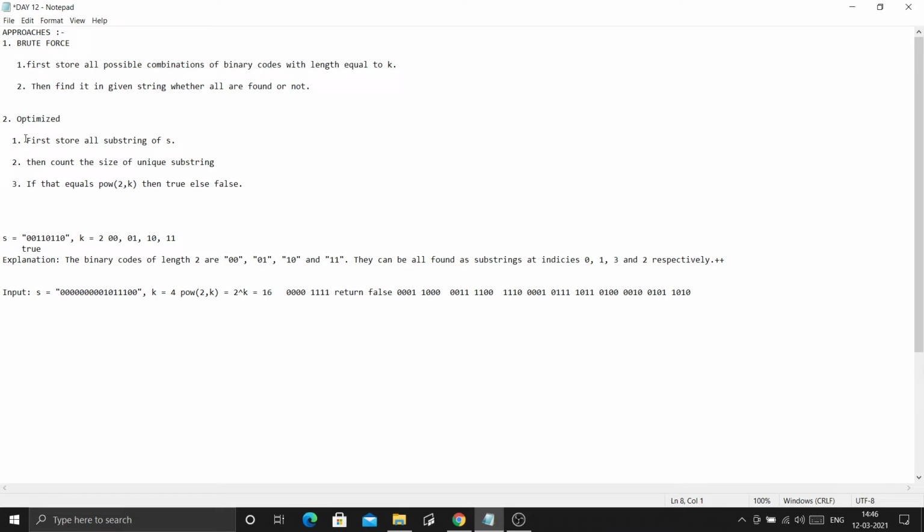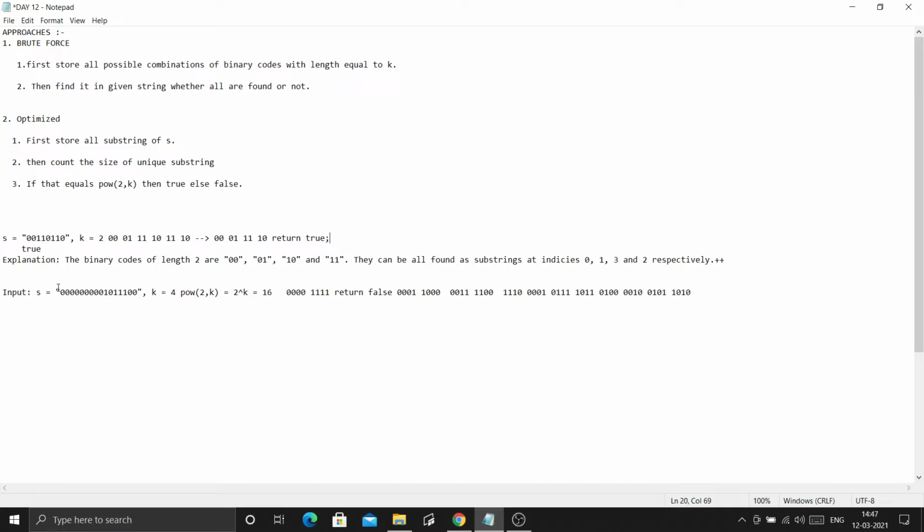Let's see the optimized solution. What I can do is, first store all the substrings of s. The substrings of 0011011 are 00, 01, 11, 10, 01, 11, 10. And I will store only unique values, so I will use a set. The unique values are 00, 01, 11, 10, and I can clearly see these are all the possible codes of size k equals 2. So this is the answer, and we will return true in that case.